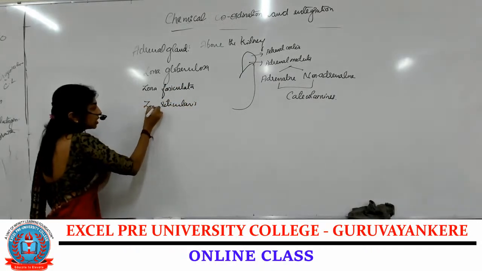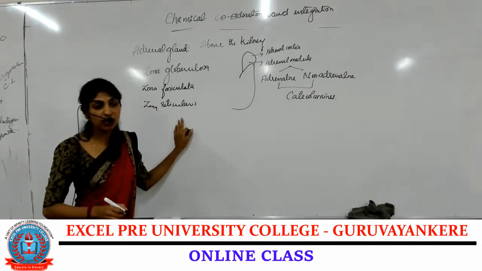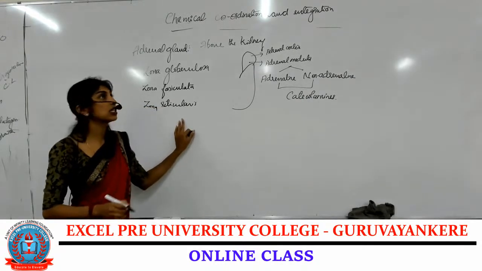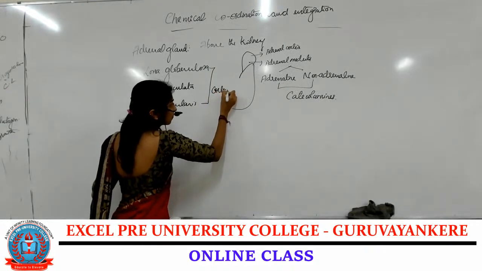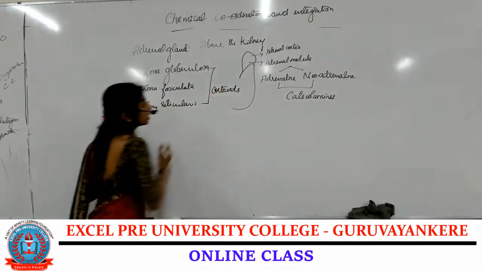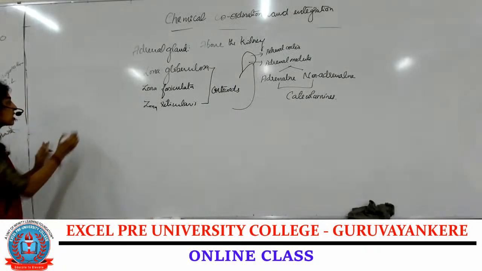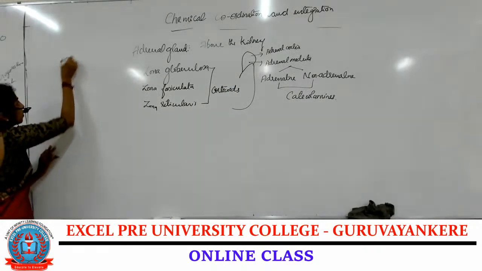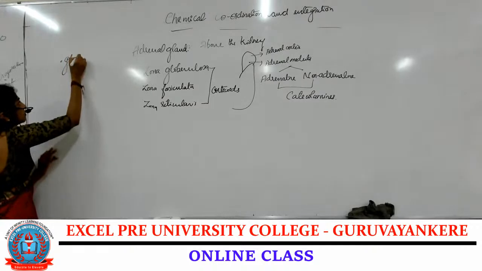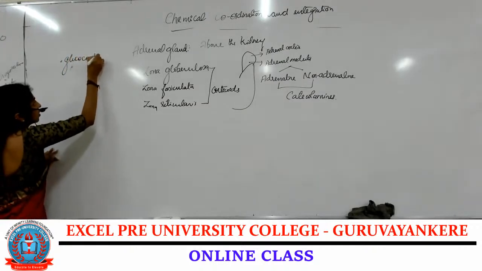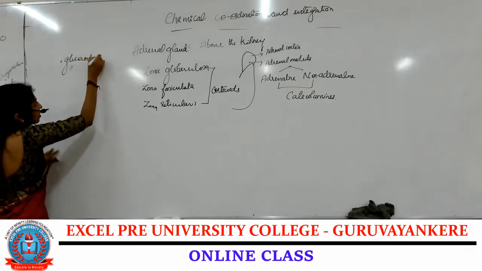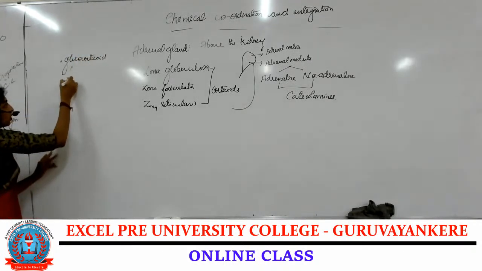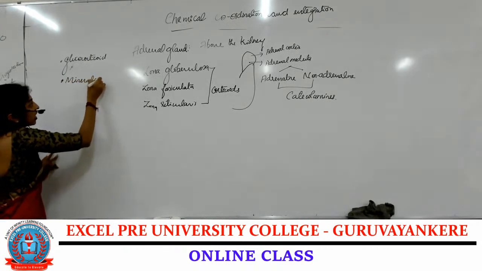These are the three regions of the adrenal cortex, and they secrete hormones called corticoids. There are mainly two types of corticoids: glucocorticoids and mineralocorticoids.